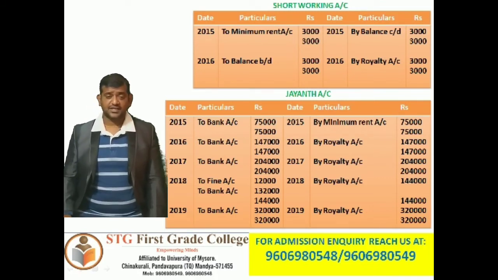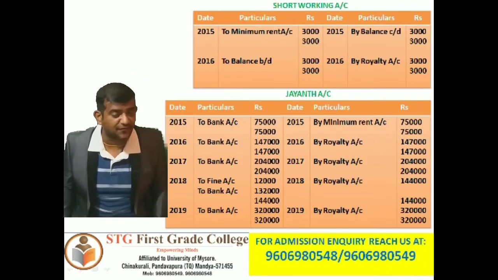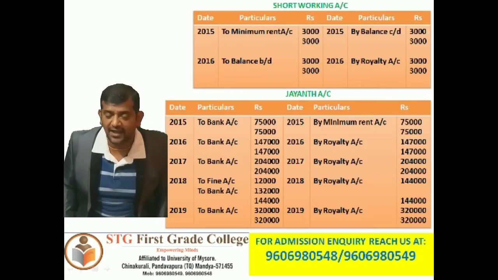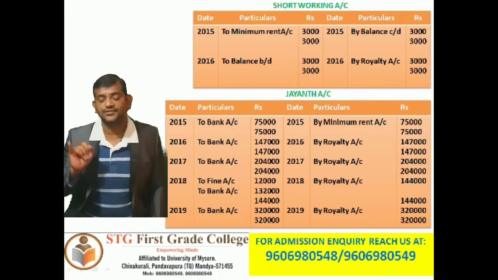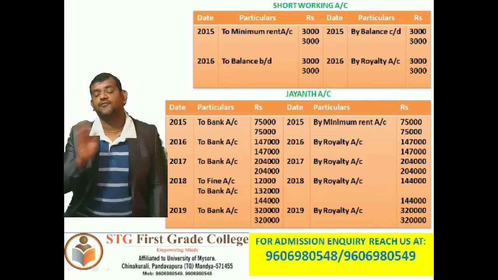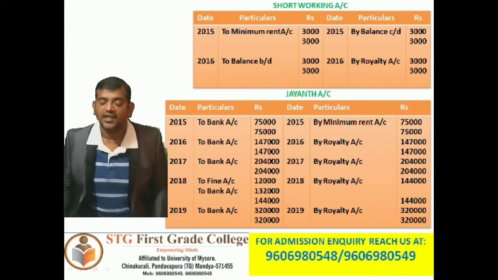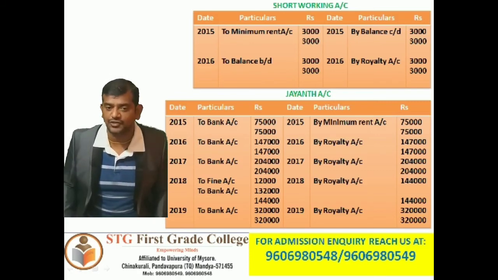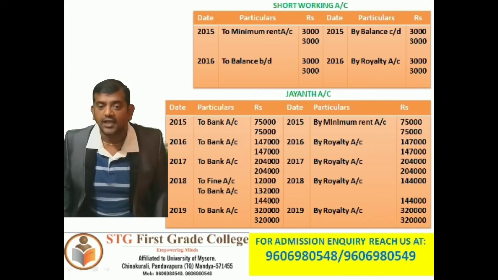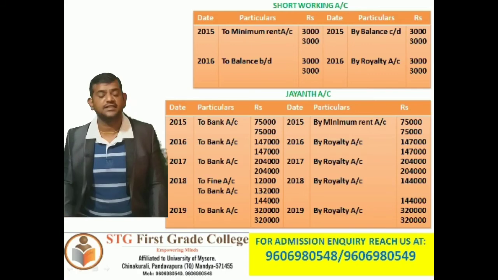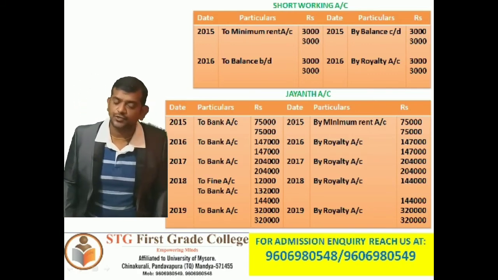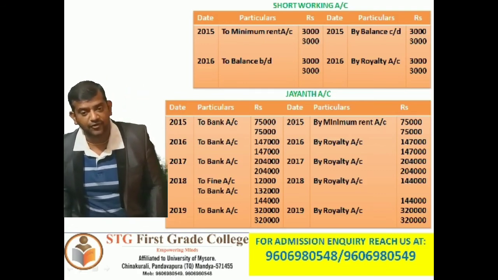Next, in the year 2018, you should be clear, because the fine entry, the delay penalty, should be reflected here. To fine account. How many months of delay? That is July and August, because on 1st September he gave the manuscript. So 2 months of fine. The fine per month was 6,000, so 6,000 into 2 is 12,000 rupees. To fine account, to bank account 1,32,000. On the credit side, 2018, by royalty account 1,44,000. Both sides total 1,44,000.